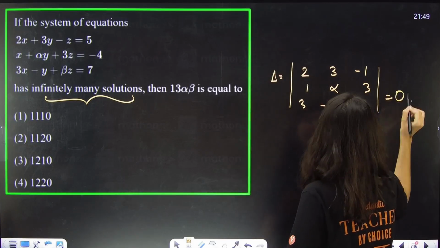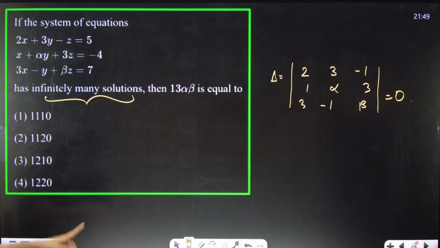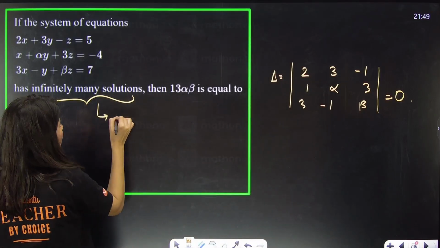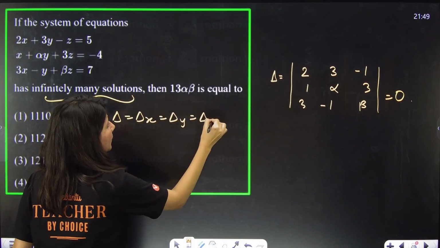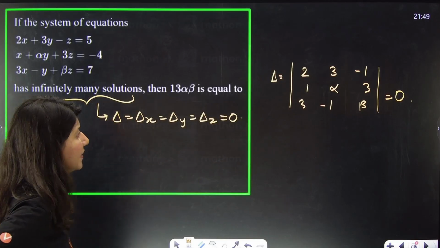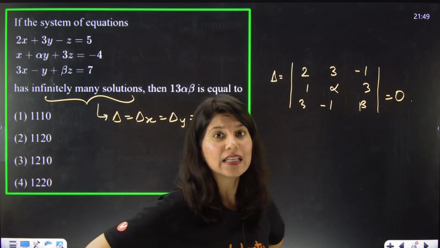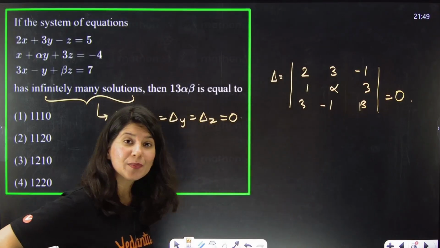Now tell me one thing, if I make delta 0 and del x, del y, del z, all delta should be 0 because of infinite solutions. So all del is equal to del x, right? All should be 0. Correct? I hope you are getting this. If you solve delta 0, what will happen? You will get a relation between alpha and beta.